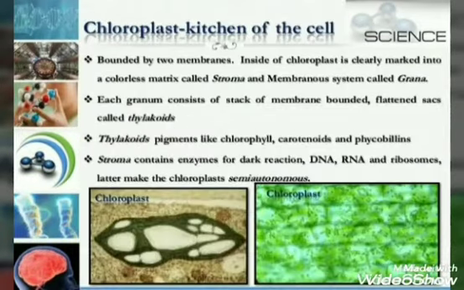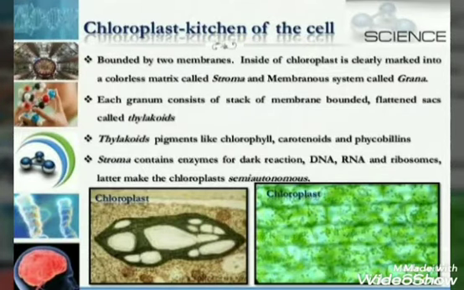Here is the important plastid which is found usually in the plant, and it is known as chloroplast or kitchen of the cell. It is bounded by two membranes. Inside the chloroplast, two things are present. Number one is a colorless matrix, which is called stroma, and a system of membranes which is called grana. Each granum consists of a stack of membrane-bound flat sac-like structures which are known as thylakoids.